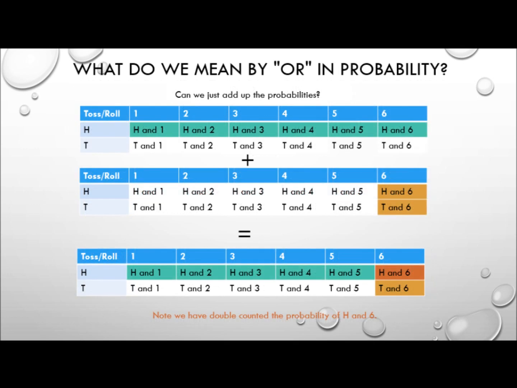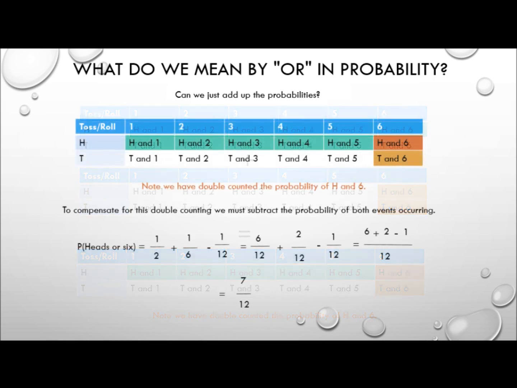The reason for that is because we've double counted the probability of both a heads and a six. So when we were counting up the number of heads and when we were counting up the number of sixes, the heads and six have been counted twice. So to compensate for this double counting, we must subtract the probability of both events occurring.